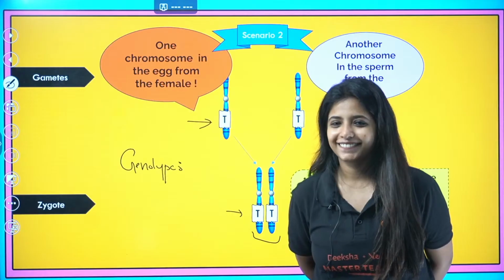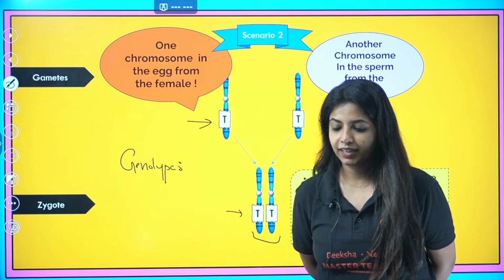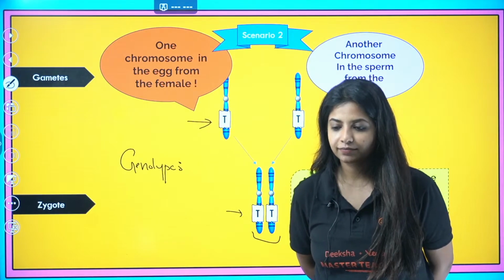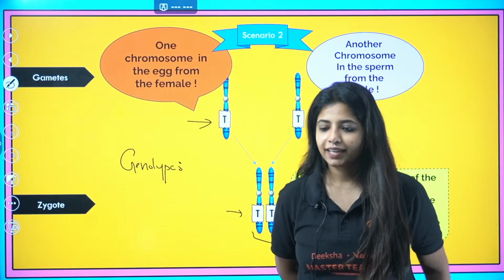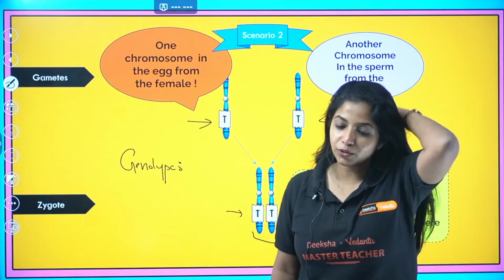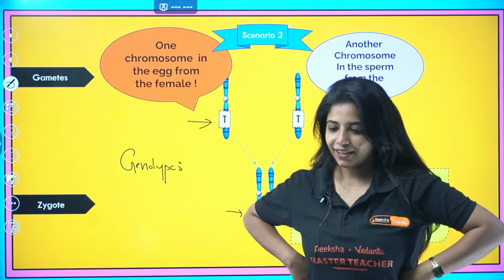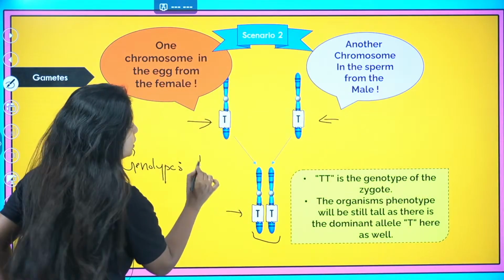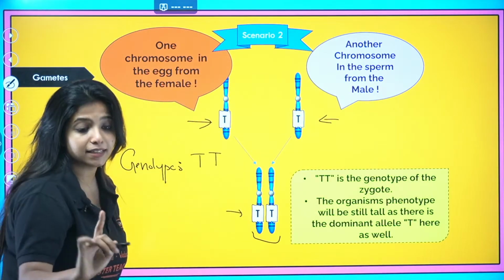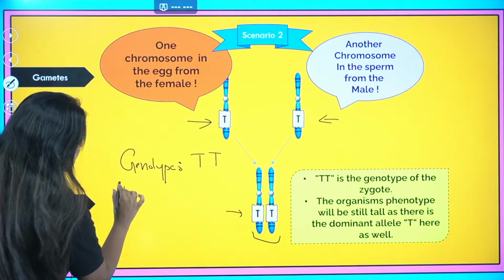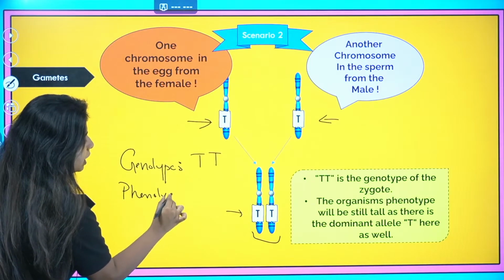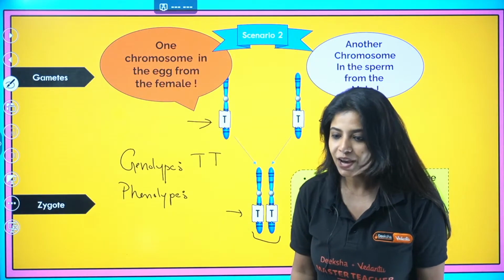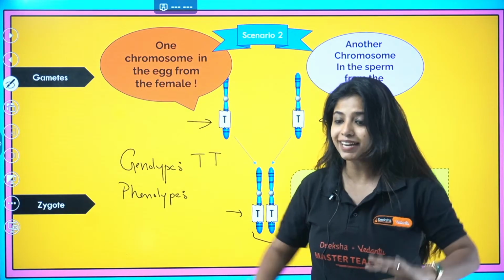Come on, Pawan. Anyone watching this video can also try. Capital T and capital T. Exactly. That is the genetic makeup. Can I see it, ma'am? No, obviously not. Okay guys, I'm asking you another question. What is the phenotype, the physical appearance, of a person who has both capital T and capital T? Anyone can answer.